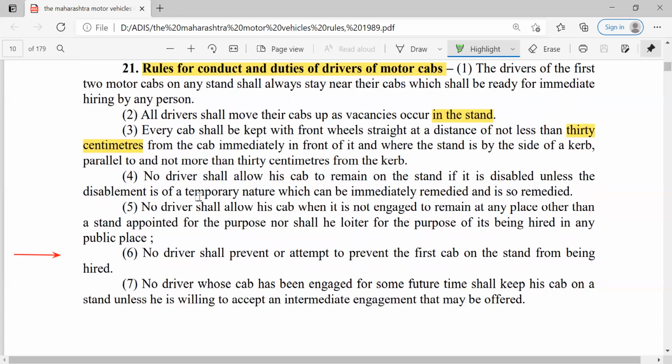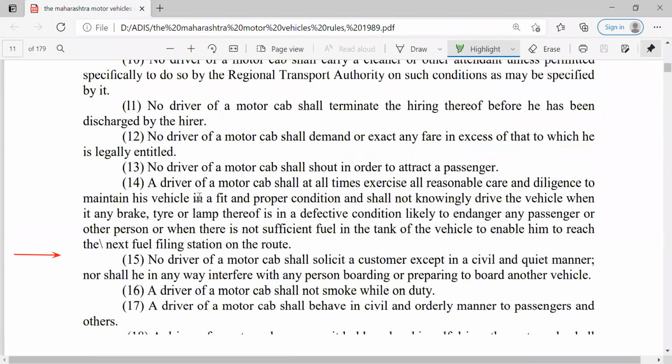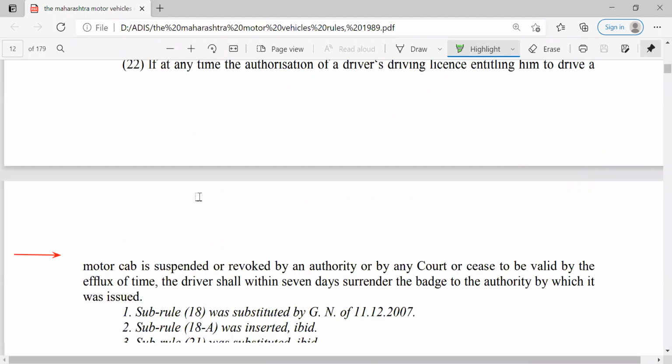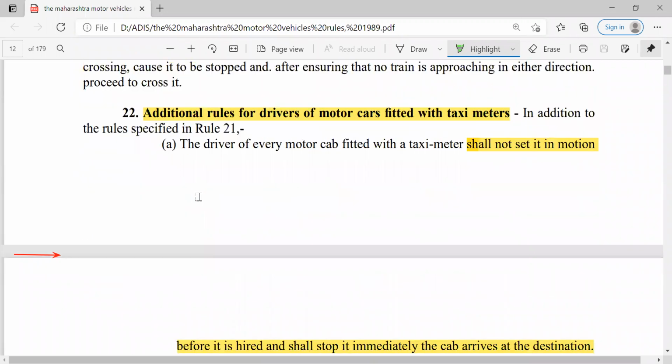So very micro-level guidelines are also provided on how to park these vehicles like motor cabs, what exactly the minimum distance criteria is, and some other guidelines. Then the next rule is related to additional rules for drivers of motor cars fitted with taximeters.